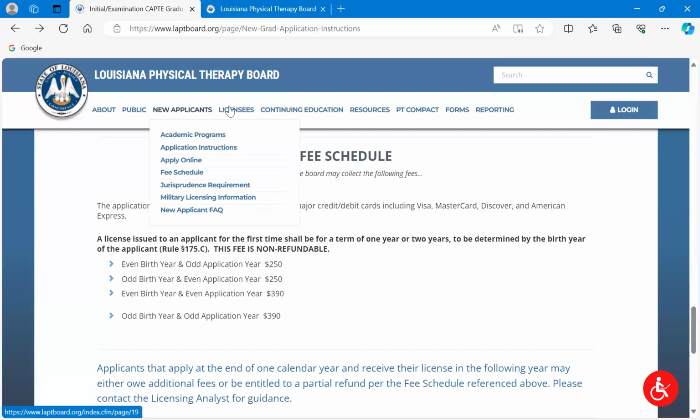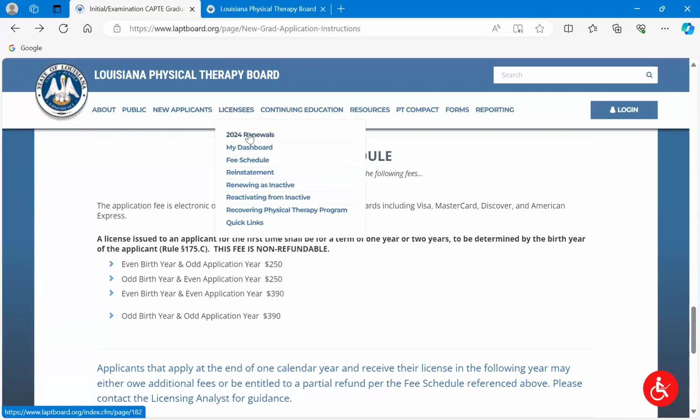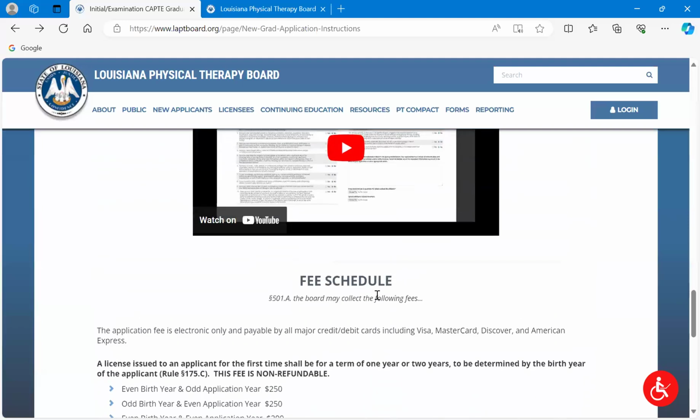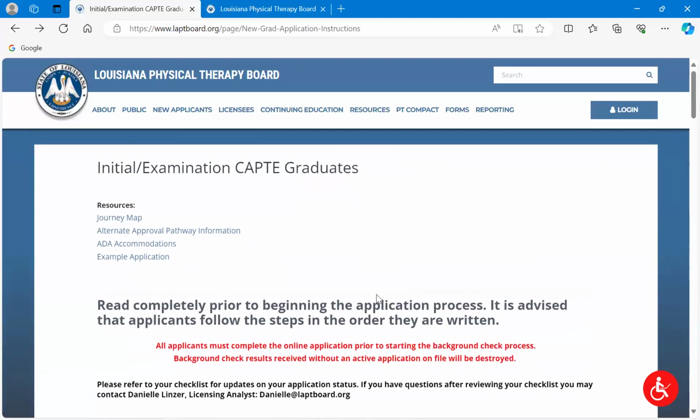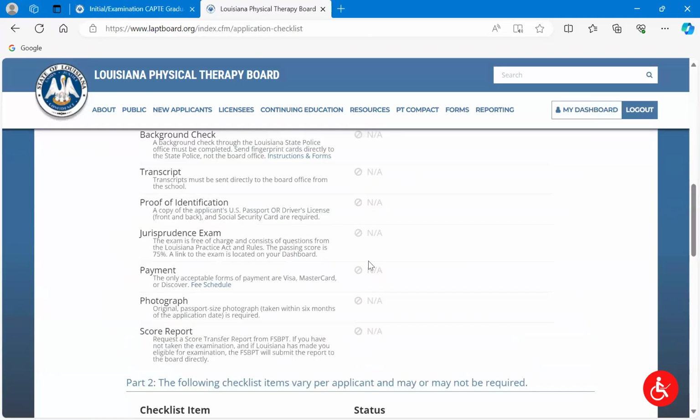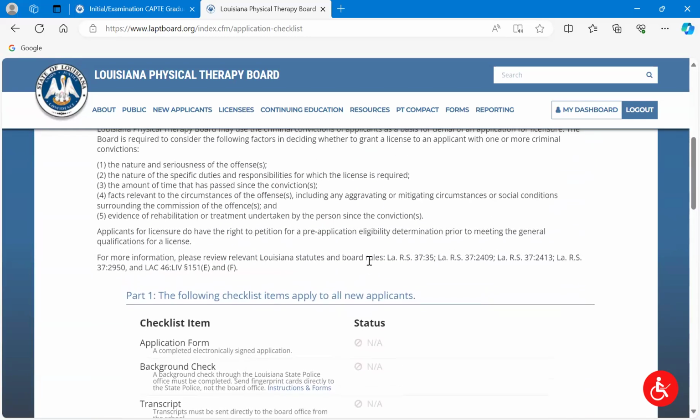I'll just quickly note under the licensees tab, and this gets updated every year. So right now it just says 2024. But that information is on the website, as well as so much more information. So I want to encourage you again to look around the website, take a tour through everything, lots of information, videos, etc. Lastly, we'll just show you real quick again this applicant checklist.